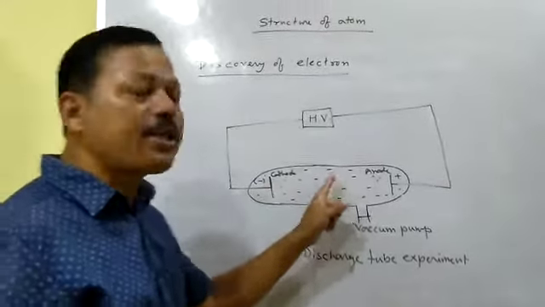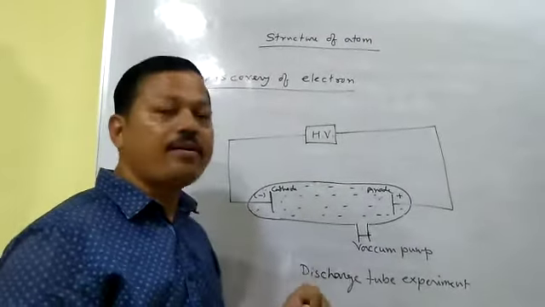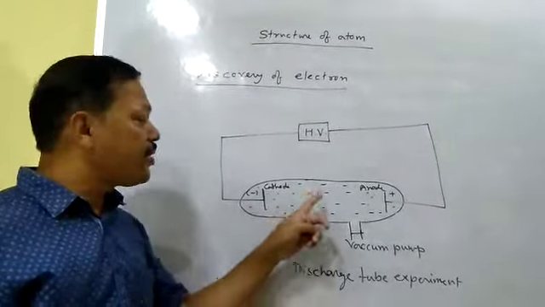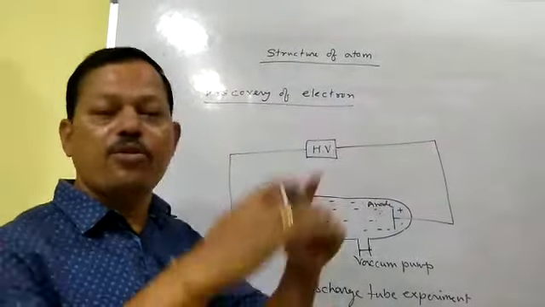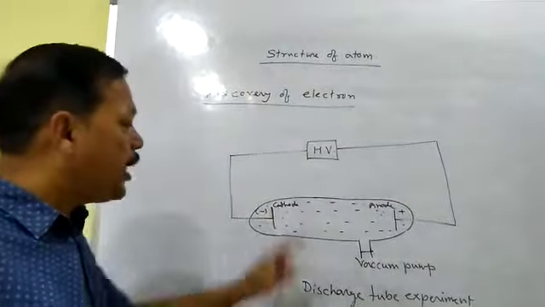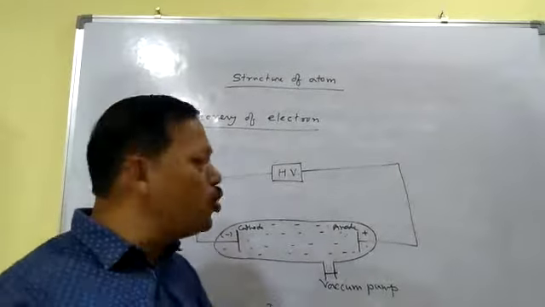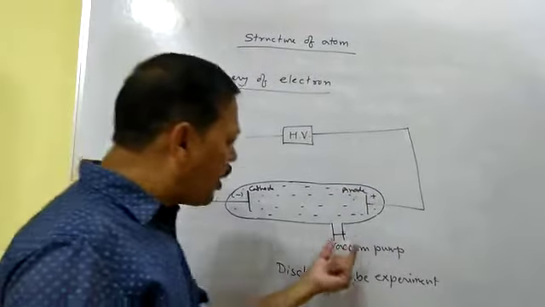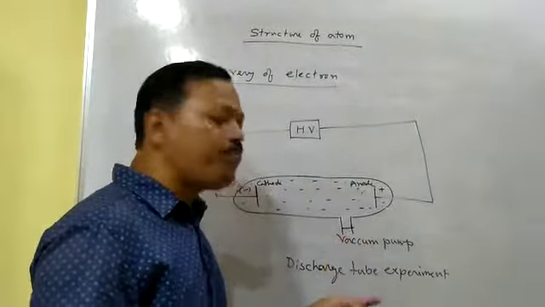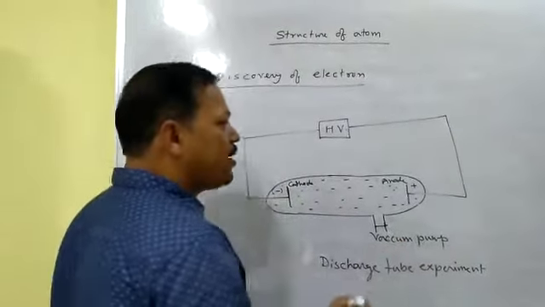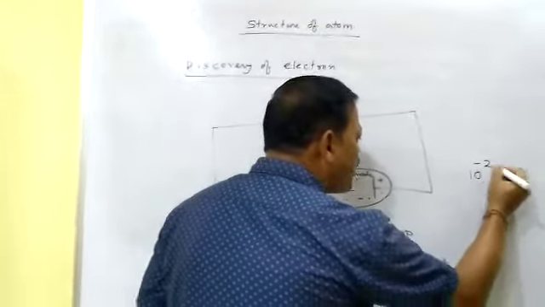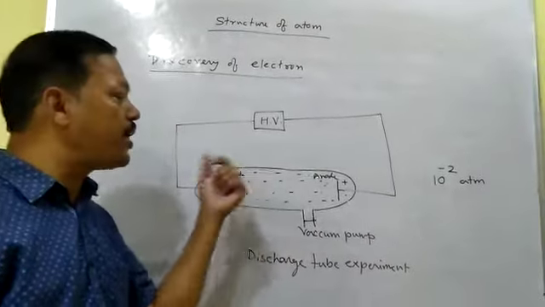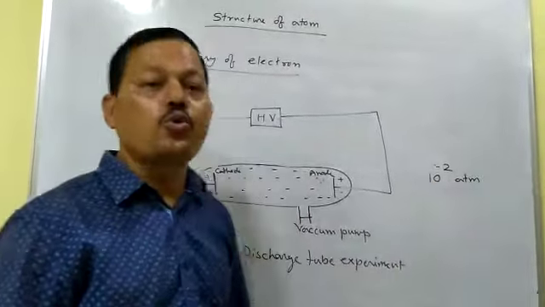So when you reduce the pressure of the gas by using the vacuum pump, then the current flows through the gas. So under normal condition, gas becomes a poor conductor. I mean, you cannot pass the electricity through the gas. But if the pressure of the gas is low, then the current will pass through the gas. So this way, by using the vacuum pump, they reduced the pressure of the gas. And when they reduced the pressure of the gas up to how much? 10 to the power minus 2 atmosphere.